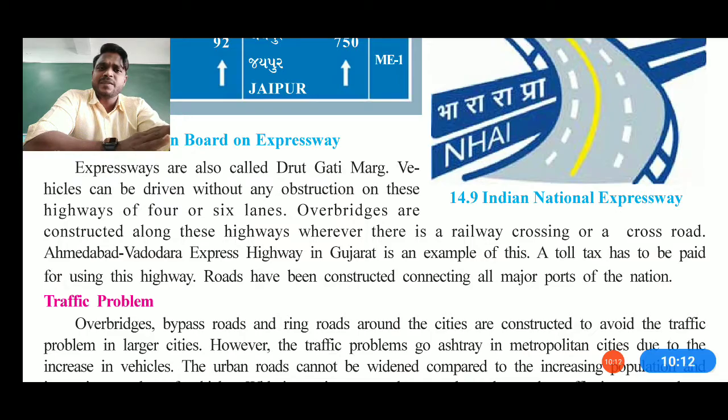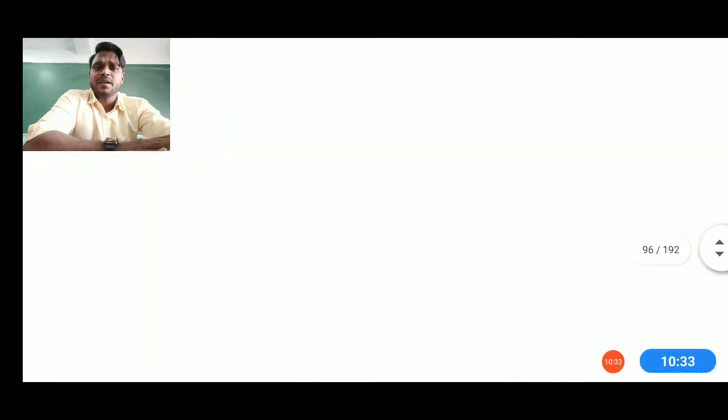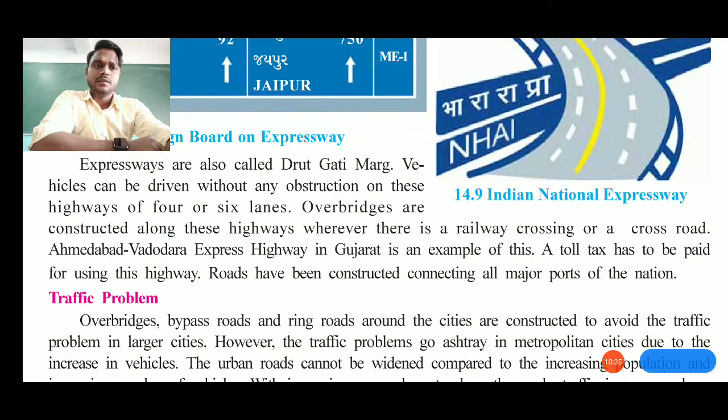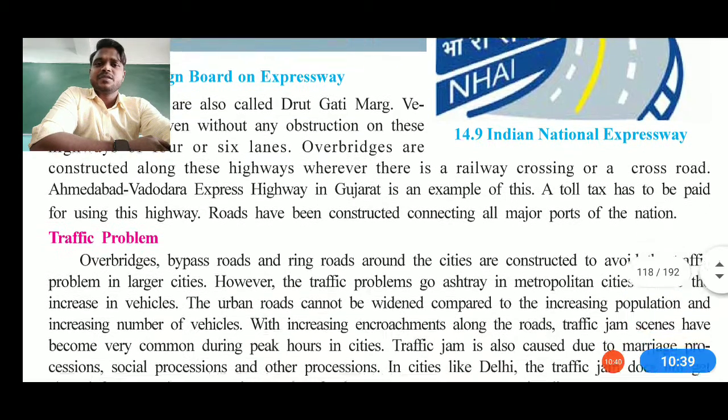So this is how we can describe the express highway, whereas the railway crossings are also located over or crossing each other, and that's how the Ahmedabad Vadodara Express Highway is one of the examples. A toll tax also has to be paid when you are using any express highway. Roads have been constructed connecting all the major ports of the nation. It means whenever it is needed, you can easily access each other, you can connect with each other. And now we can understand about the traffic problems also.